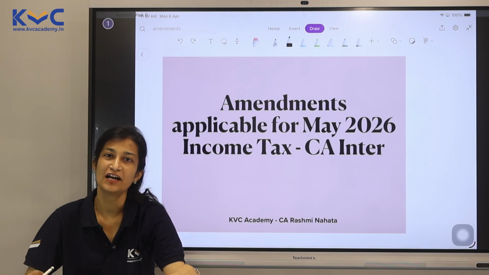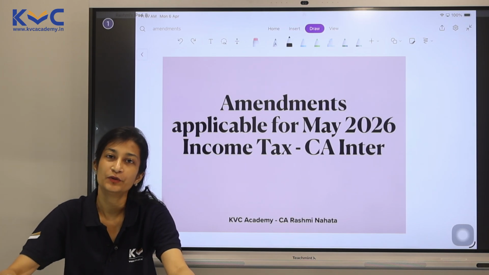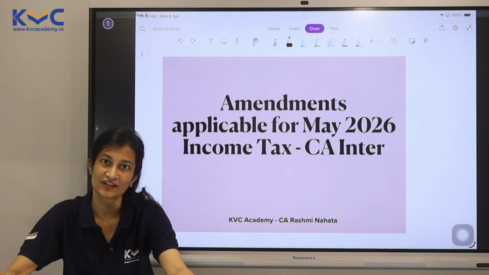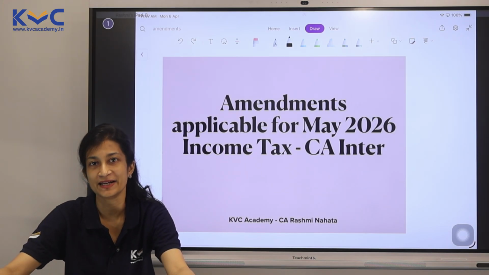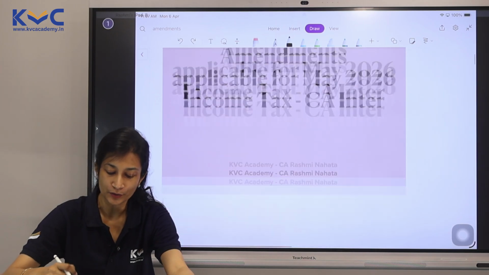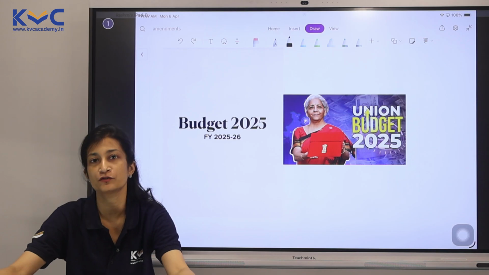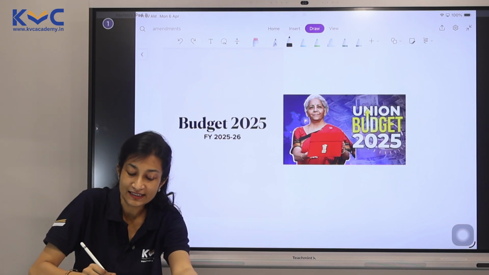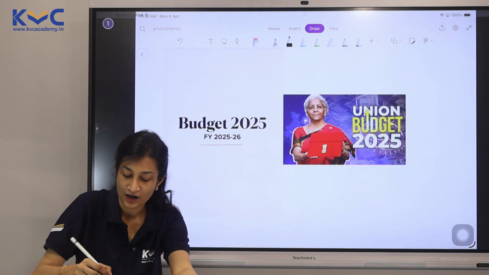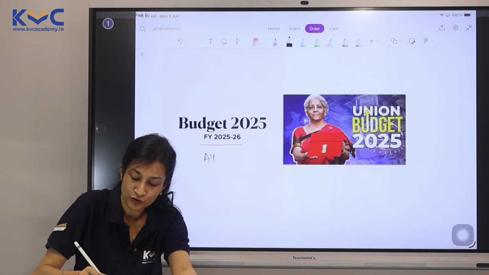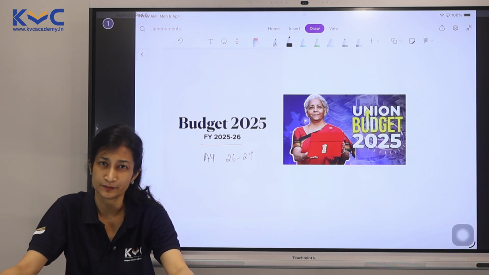Everyone, I hope you all have been preparing really well for your exams, which is coming up in May. Today we are going to start with the amendments which are applicable for intermediate CA attempt for 2026 May. As you all know, the Union Budget of 2025 is now applicable for financial year 25-26, which means for AY 26-27, these amendments are going to be applicable.